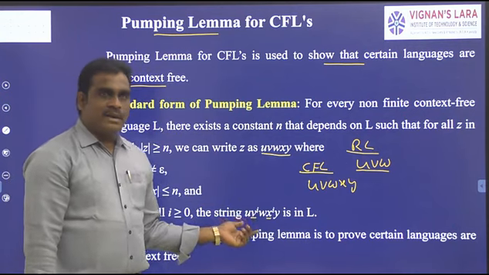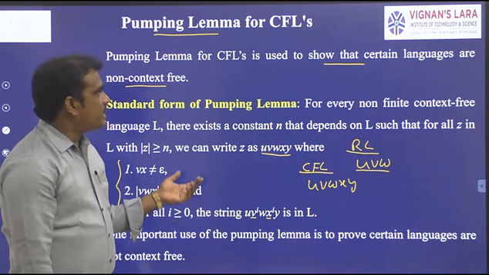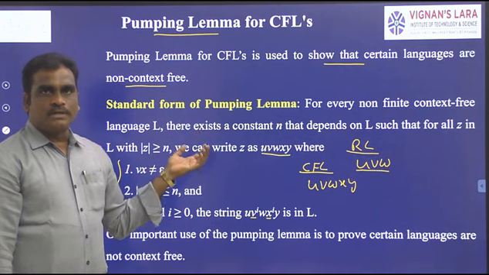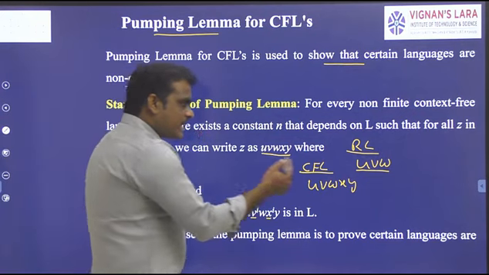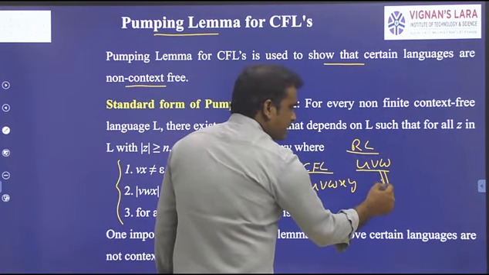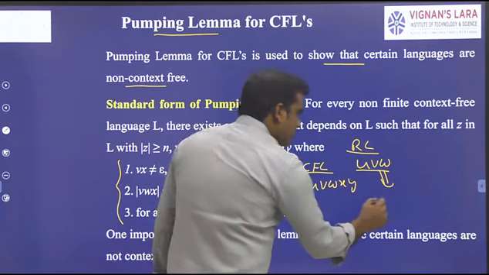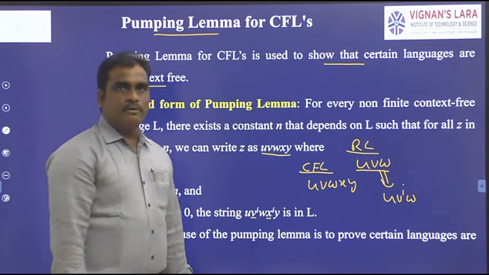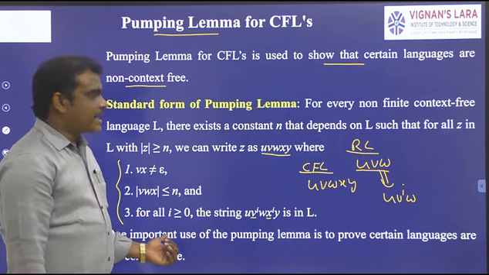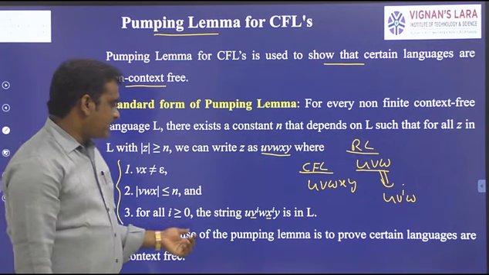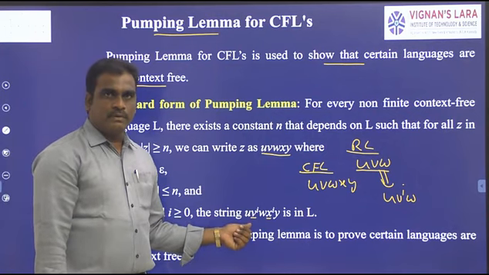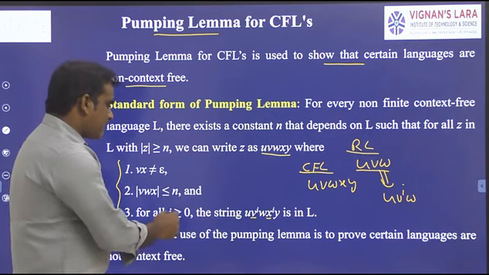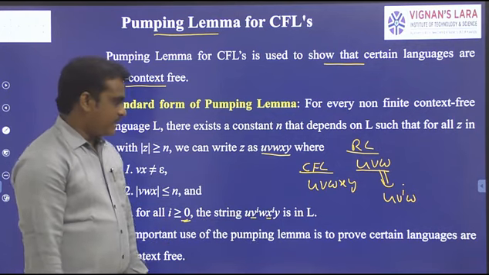Suppose this string is not in L, then automatically you can say that the given language is not a context-free language. Compared with the regular language, where we take the string as u v^i w, in a context-free language we take the string as u v^i w x^i y, where the i value ranges from 0 to infinity.